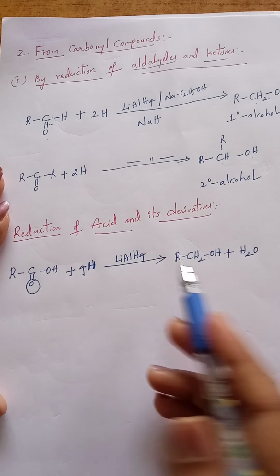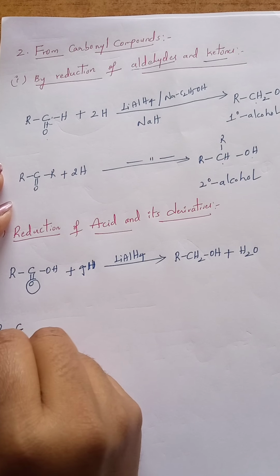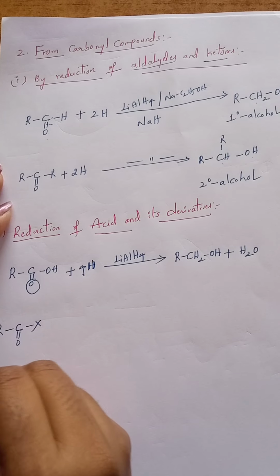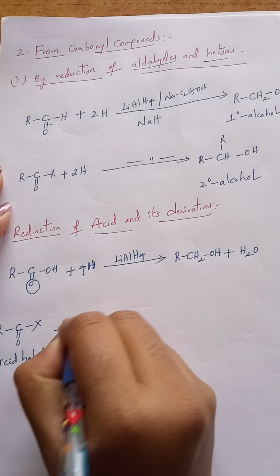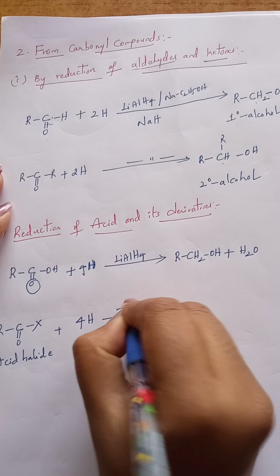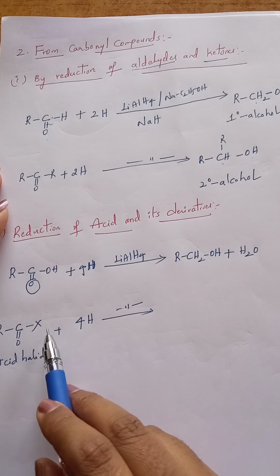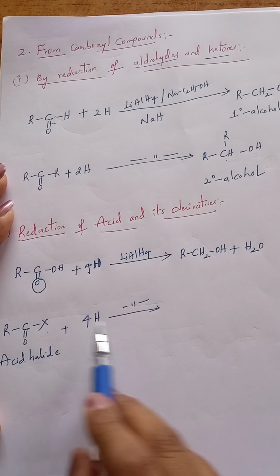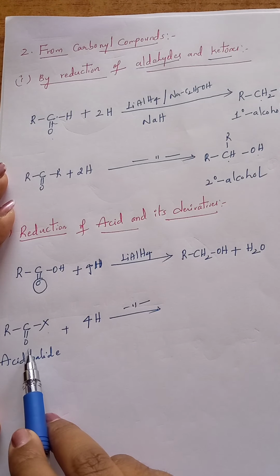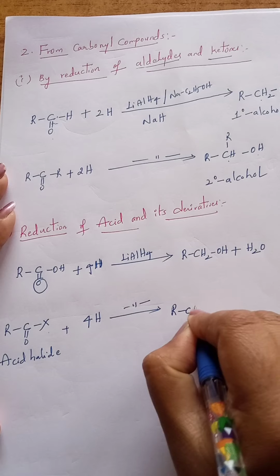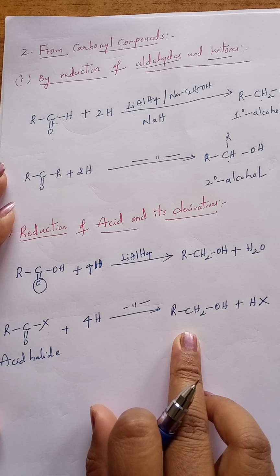In the same manner, another derivative of acid also participates in reduction, that is RC double bond OX, known as an acid halide. When this acid halide undergoes reduction with the same 4 hydrogens in the presence of the same reducing agent, one hydrogen reacts with the halogen and is eliminated as HX. Of the remaining 3 hydrogens, 2 are added to carbon and 1 to oxygen, and we get RCH2OH plus HX. Again we got a primary alcohol.